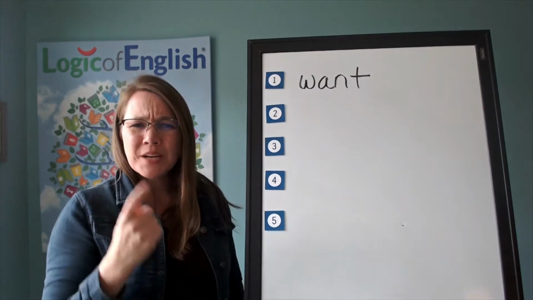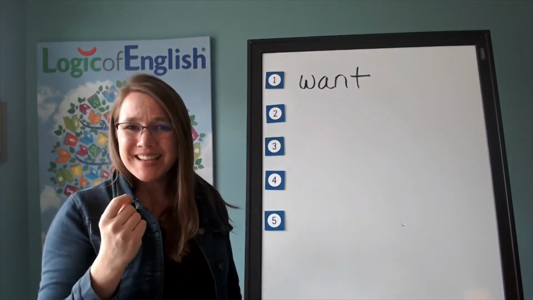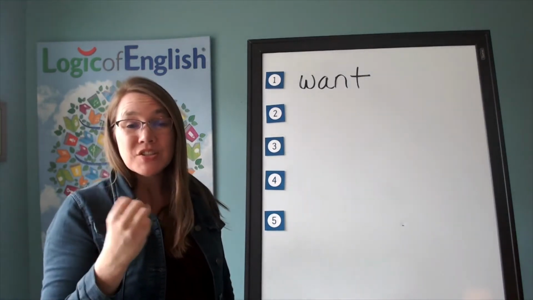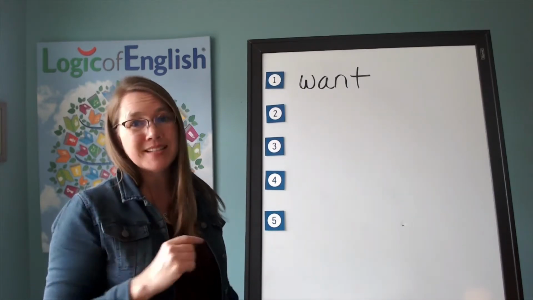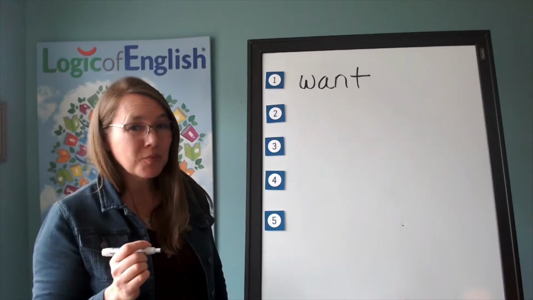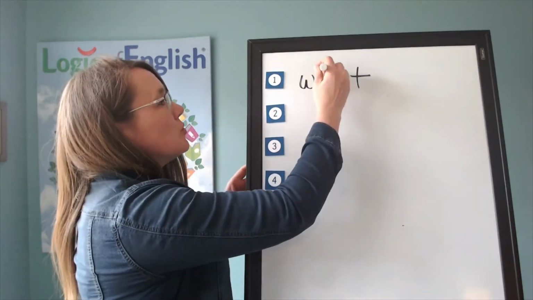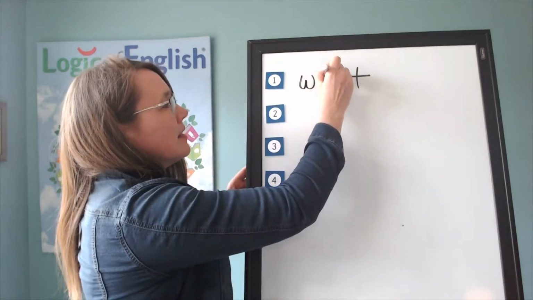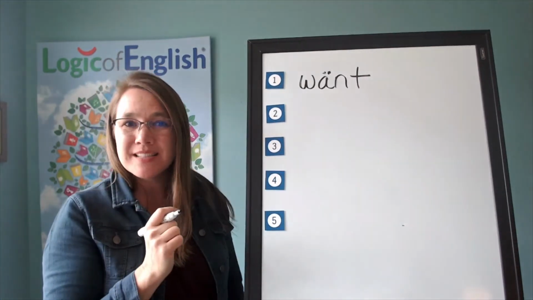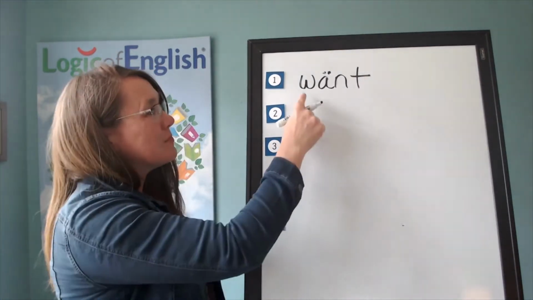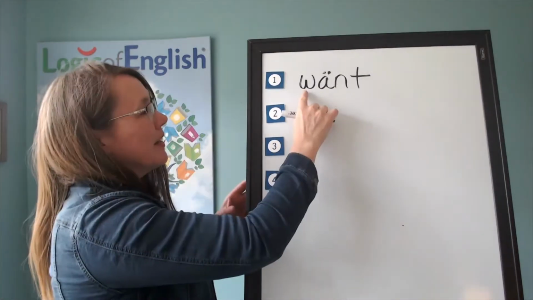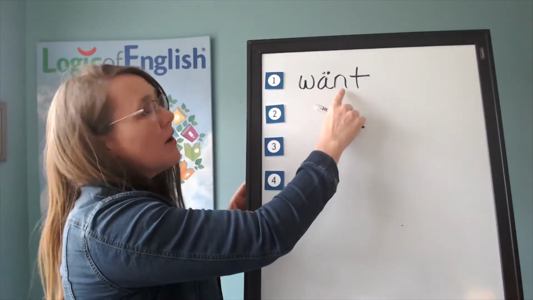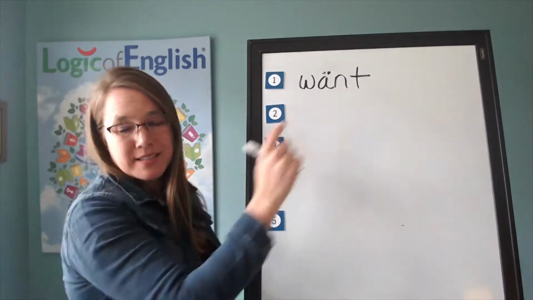Now, what sound of a, aw is that saying? You're right, it's saying its third sound, and we've now learned that that is called the broad sound. Do you remember how to mark a broad sound? We'll put 2 dots over it. And why is it saying its broad sound in want? You're right, because it is after a W. Let's go ahead and read it again. W, aw, n, t, want.